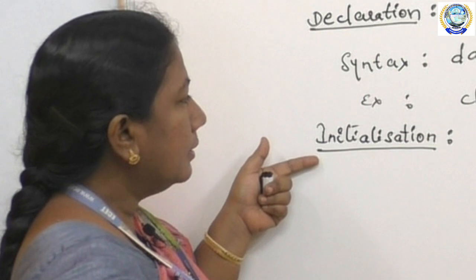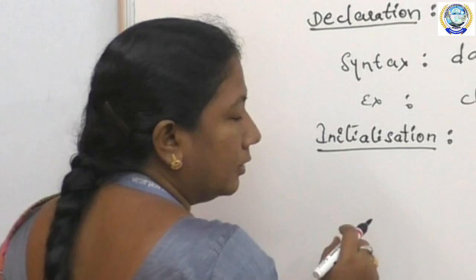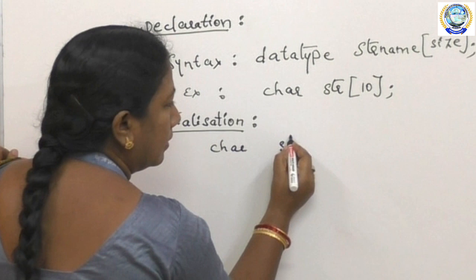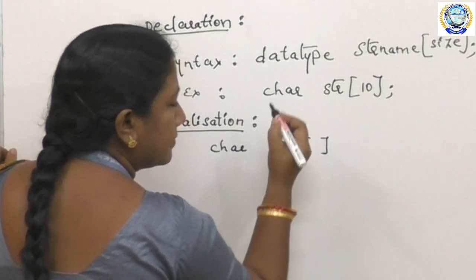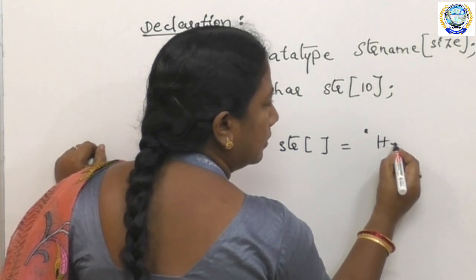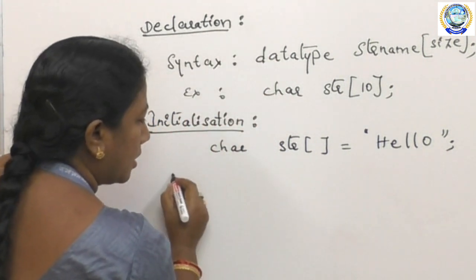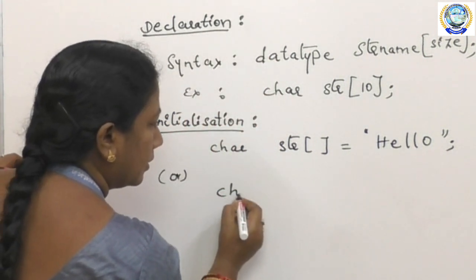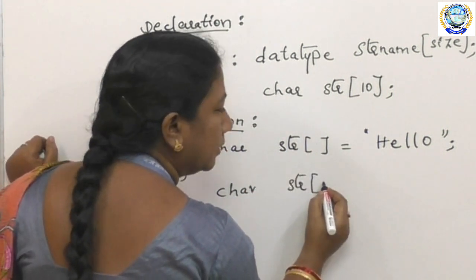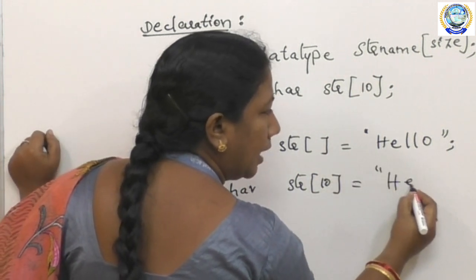The initialization contains any one of the following statements, like char str[] = "hello", or char str[10] = "hello",